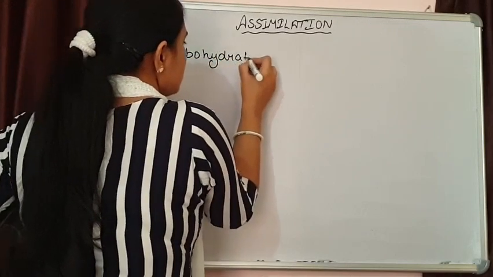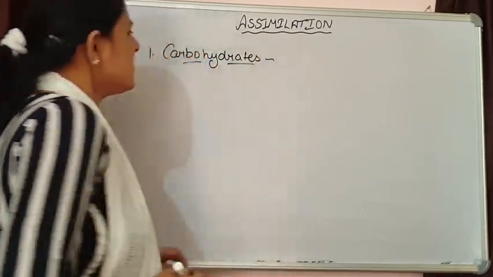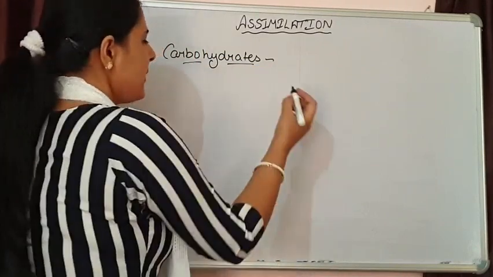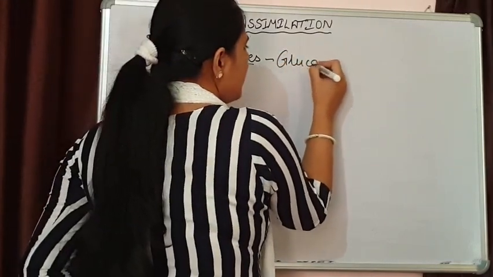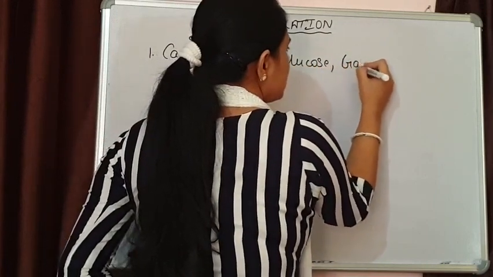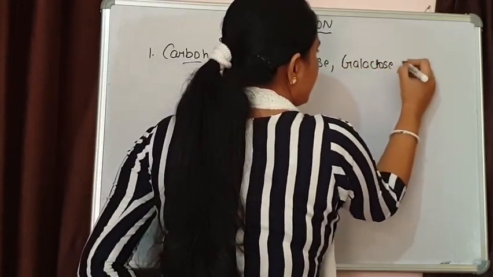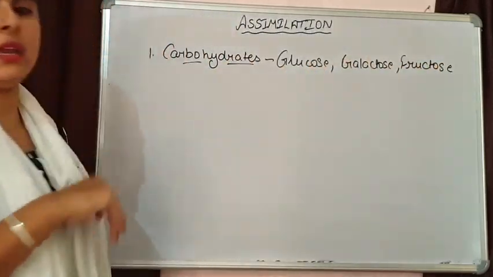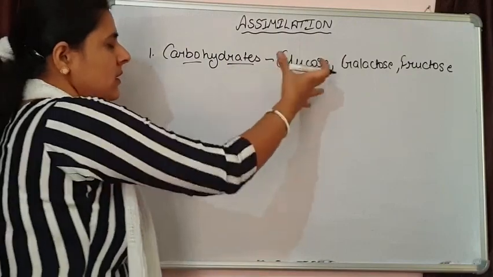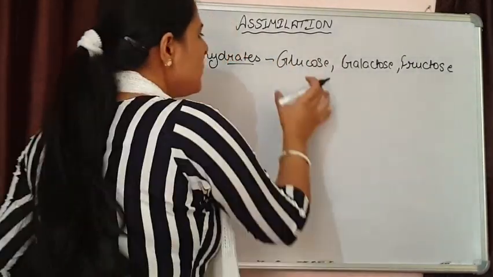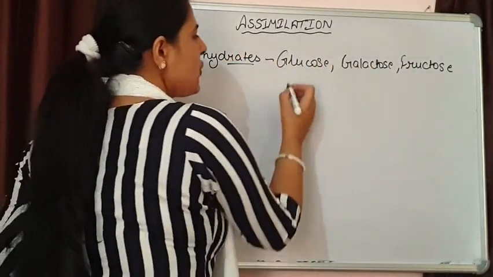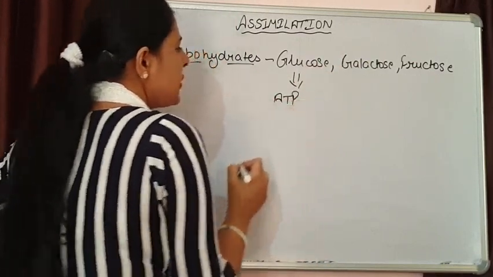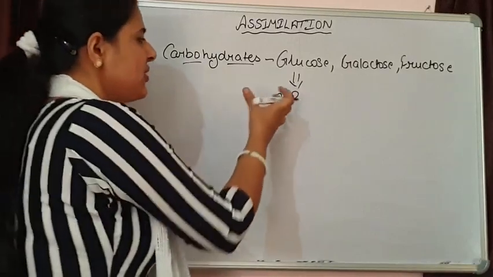Let's discuss them. First one is how utilization of carbohydrates takes place. After digestion we are getting various types of monosaccharides like glucose, galactose, fructose. These monosaccharides are basically the main source of energy. That means glucose will be taken up by the cells simply to produce ATP. Energy liberation will be there.